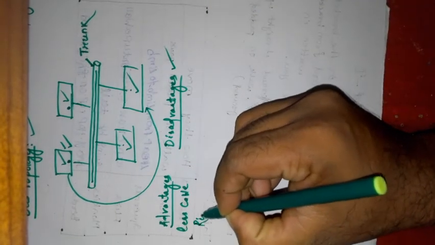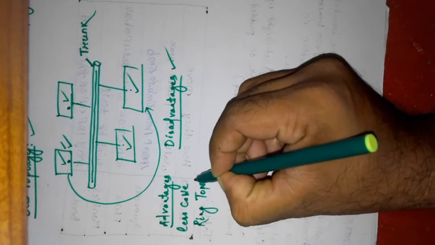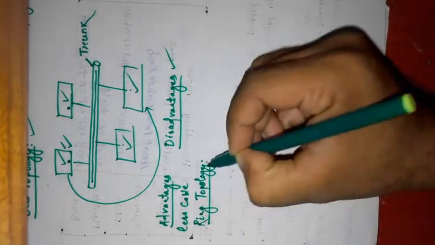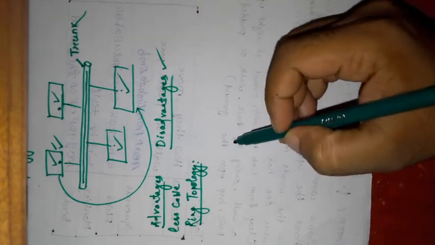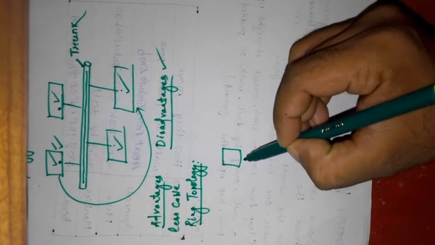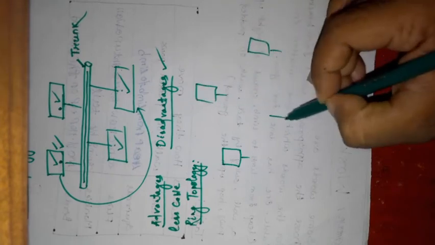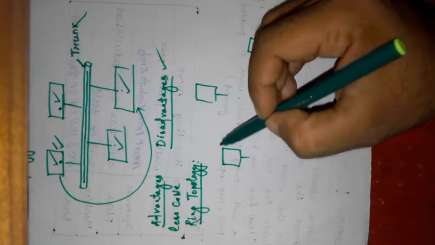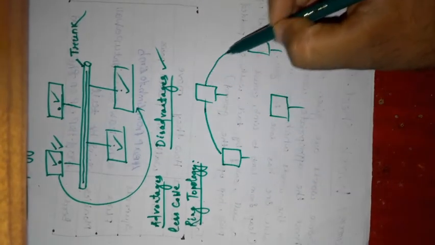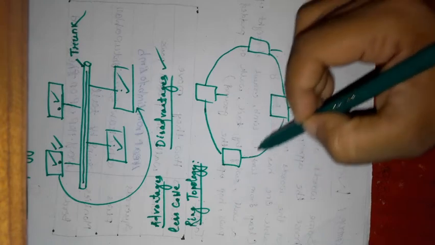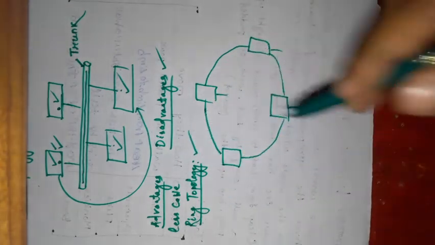Next, your ring topology. The ring topology is actually a logical ring, meaning that the data travels in a circular manner. Suppose this is a device, this is another device, this is another device, this is another device. Those devices are connected in a circular manner. That's why this topology is known as ring topology.